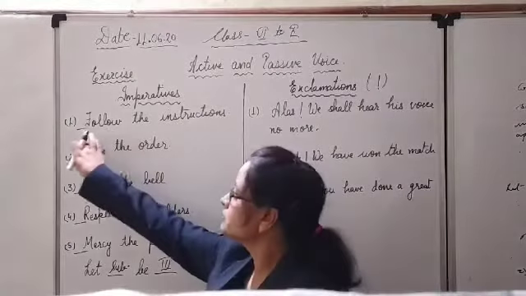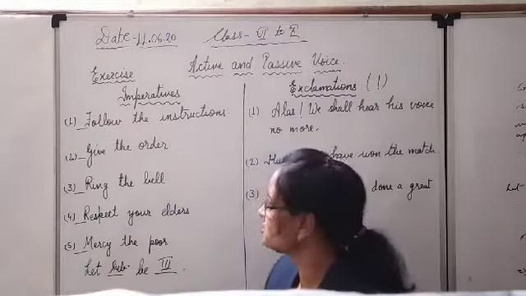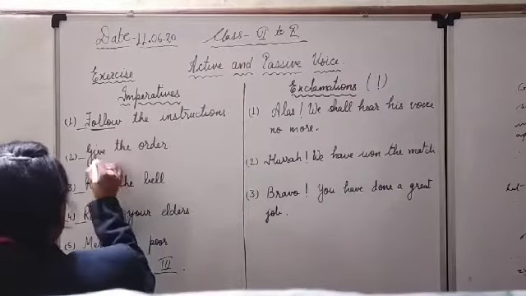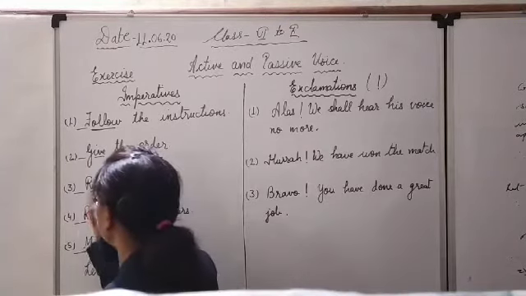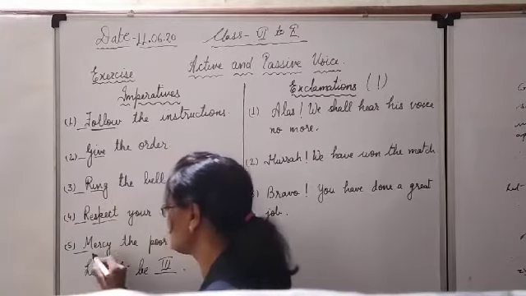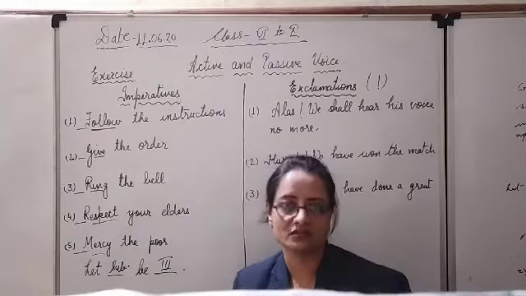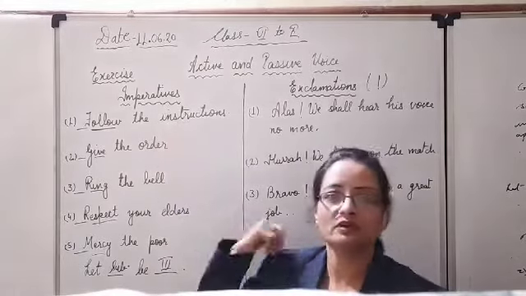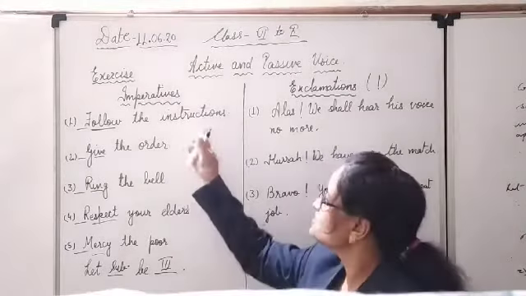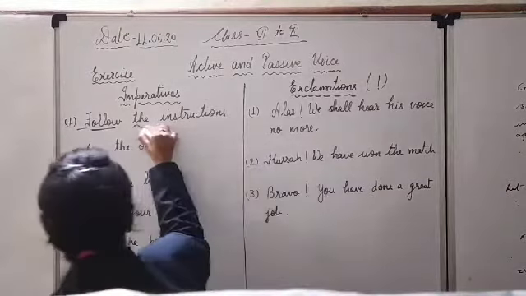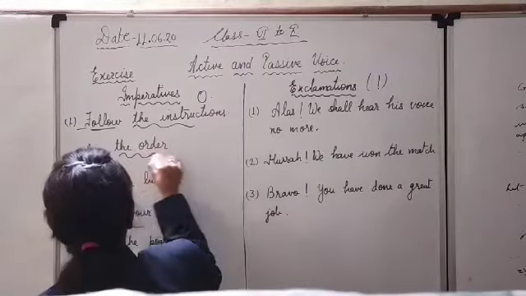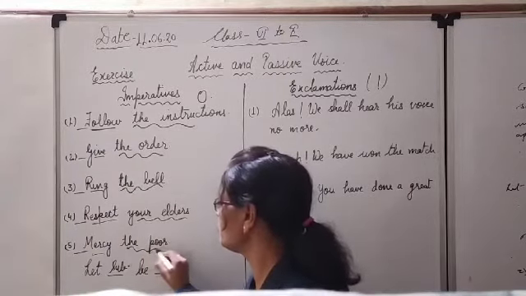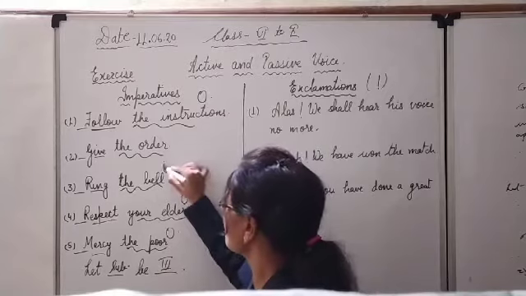So look here, the subject is hidden, that is not mentioned, and this is the verb. Let us underline the verbs first. Follow is the verb here, give is the verb here, ring, respect, show mercy. All these are the action words. We have underlined them because we have to change their form only. Now after the verb, we know that the object is there. So the instructions is the object here. The order is the object. The bell is the object. Your elders is the object. The poor is the object. These are all the objects.